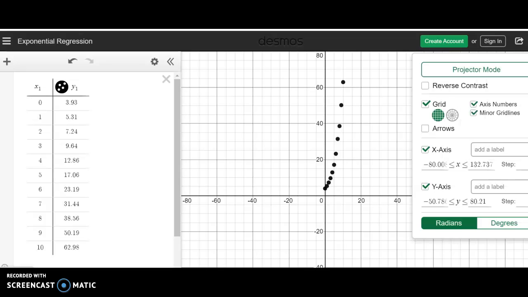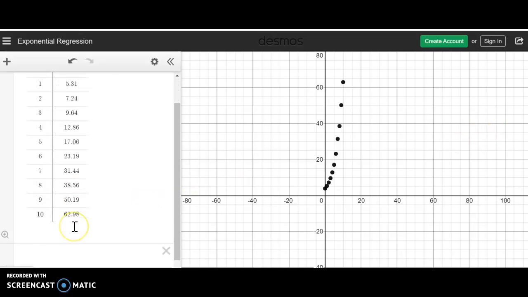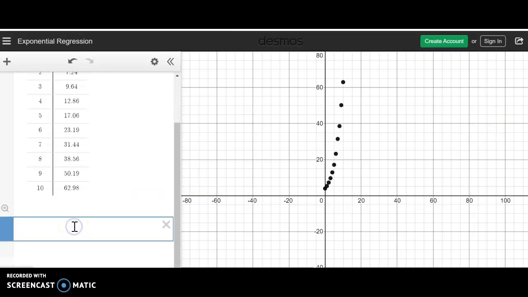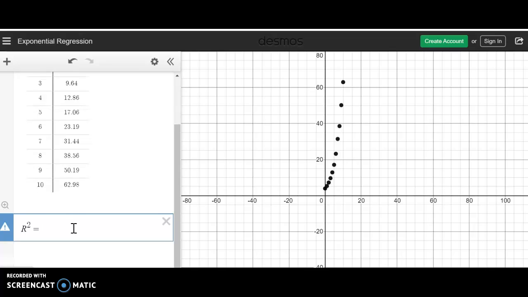Tools? No. R squared equals, does that work? How do I get this?